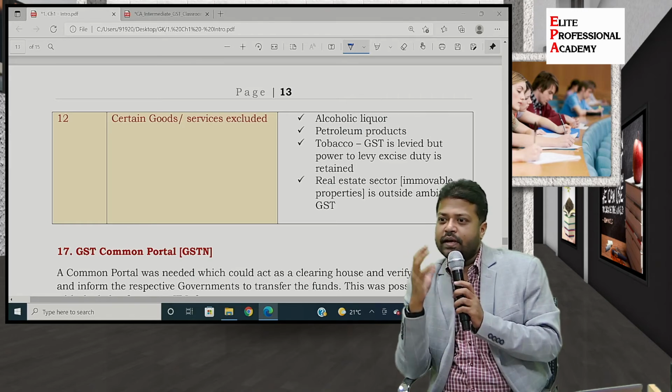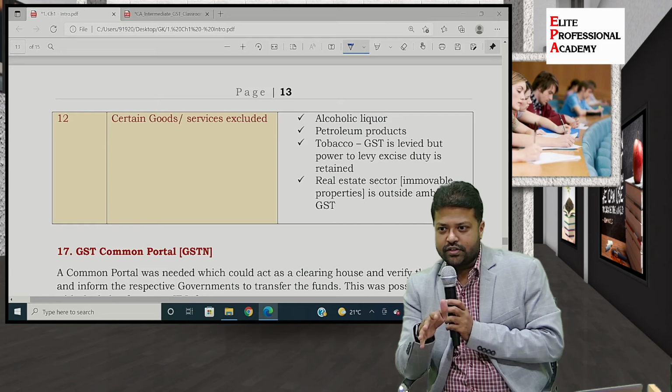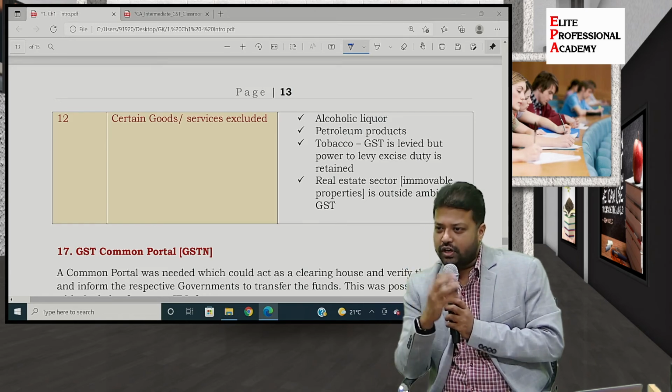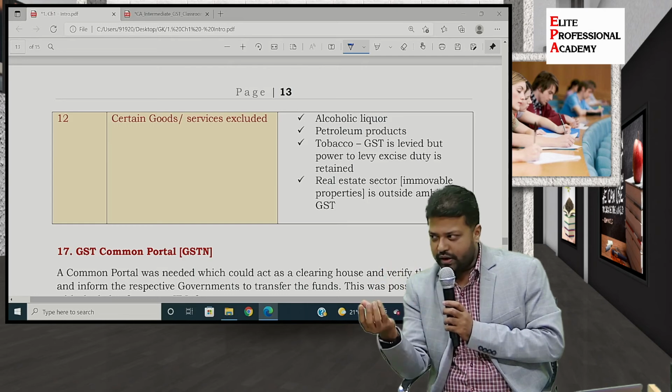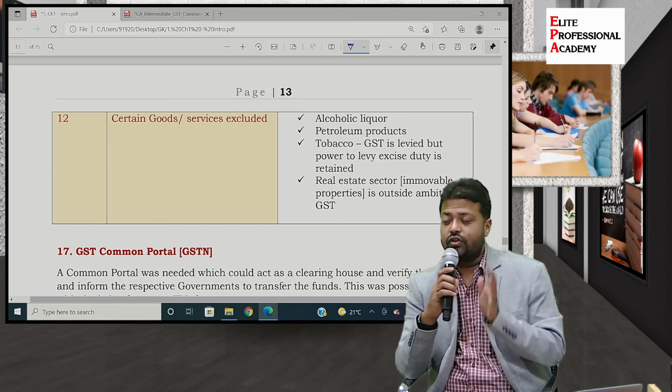So my simple question to you is, is there any difference between these two facts, that alcoholic liquor is not covered by GST and 5 petroleum products are not covered by GST? Yes. So what is that difference?